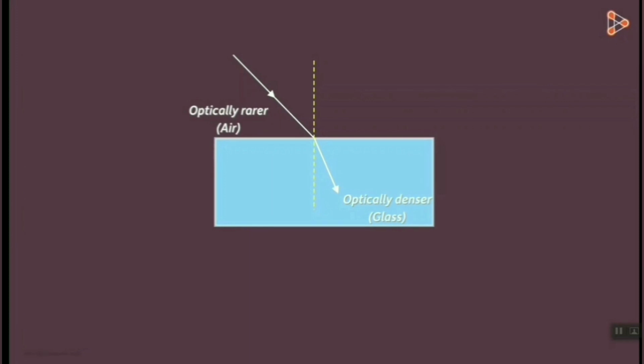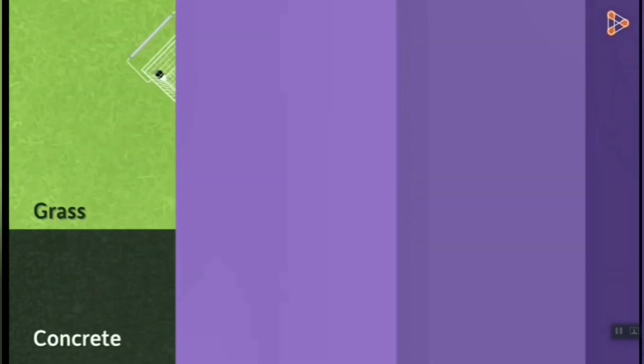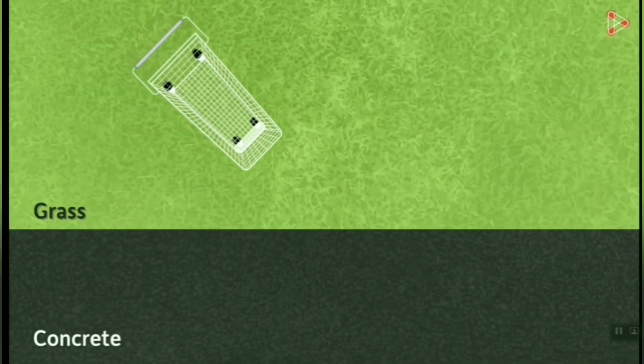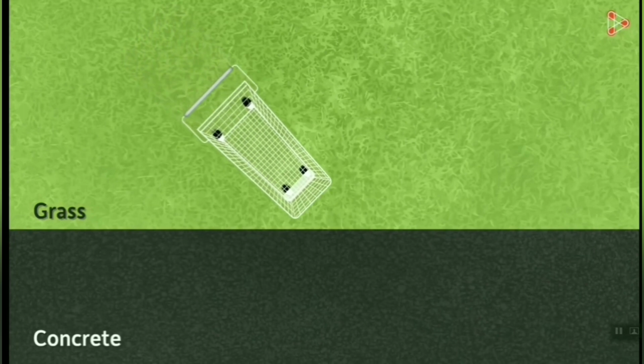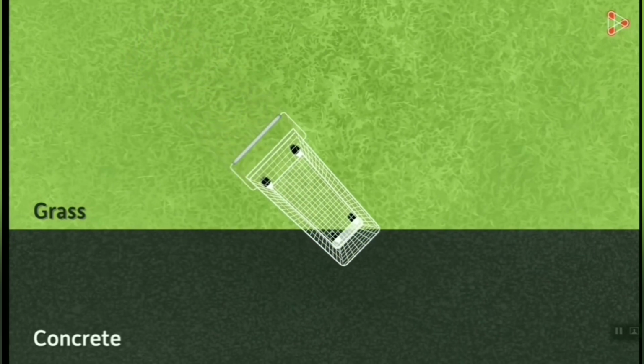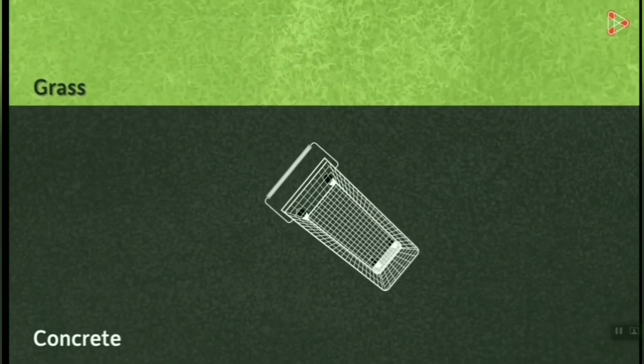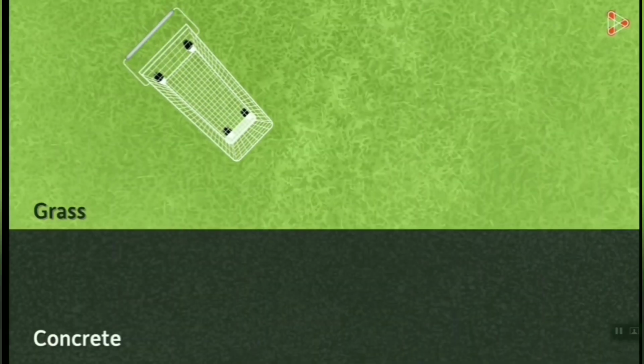Now let me ask you a question. How will the direction of light change when it enters an optically denser medium to an optically rarer medium? Will it move towards or away from the normal? To answer this question, let's switch back to the cart example. This time, the cart is here on the grass and it's being pushed towards the concrete patch. What will happen here? This is how the direction of the movement of the cart will change. Why? Let's see the animation slowly.